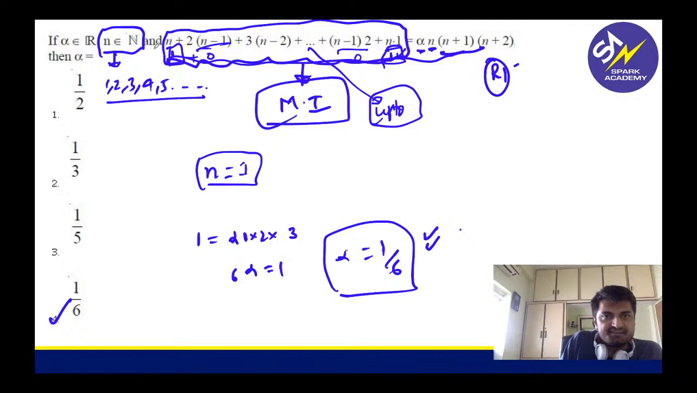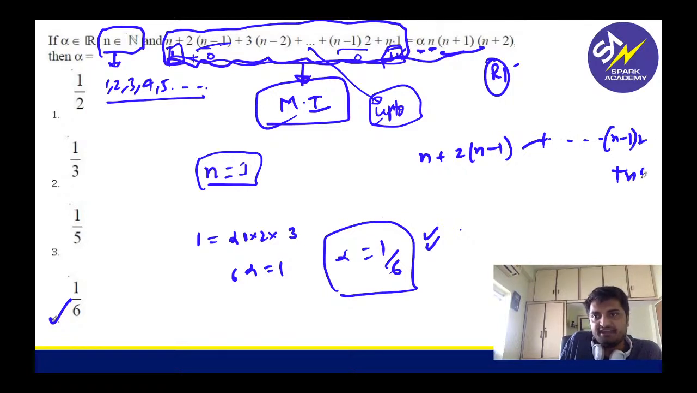See, Indranil, it's a repeating series. It's n, 2 times n minus 1, and so on up to n minus 1 into 2 plus n into 1, right? So if you give n the value 1, we have to check the last terms. This is the up to term. So what will happen here?